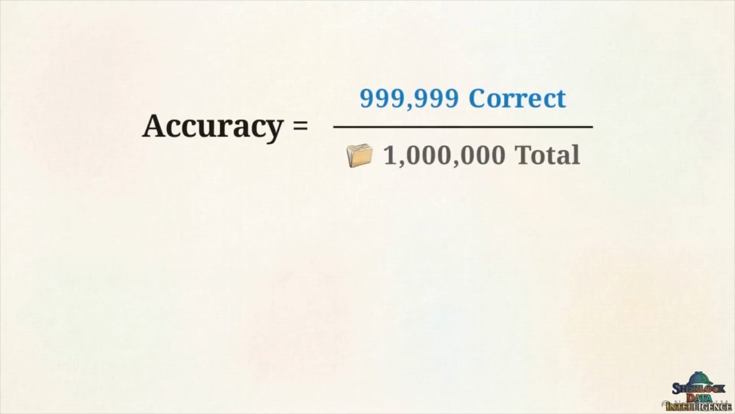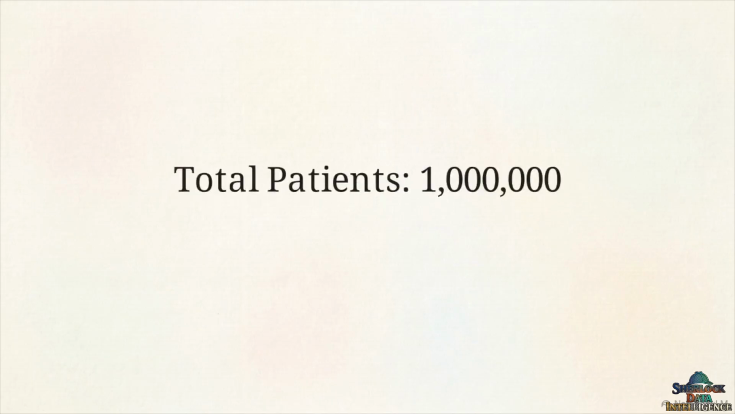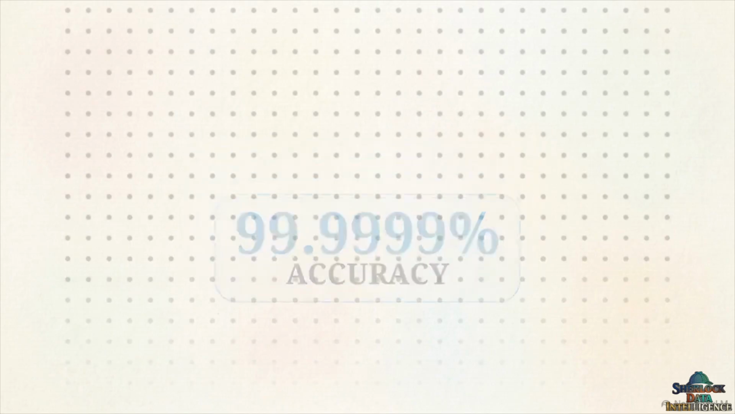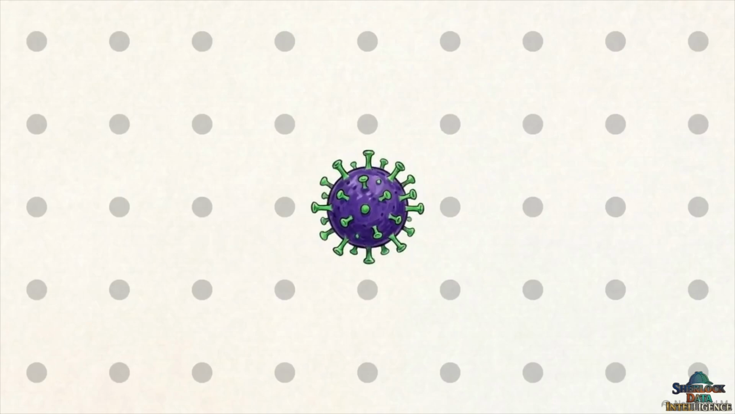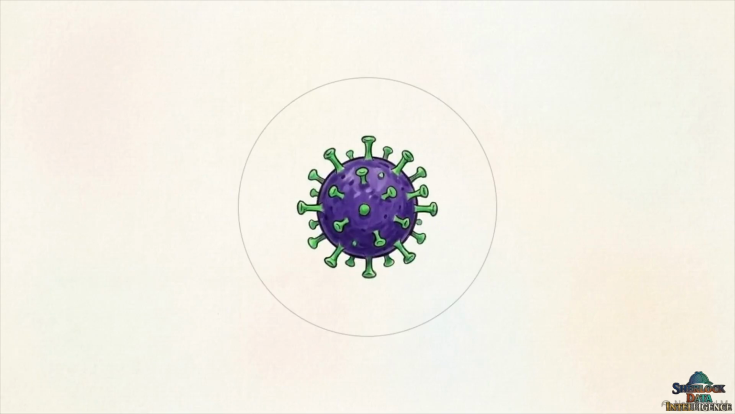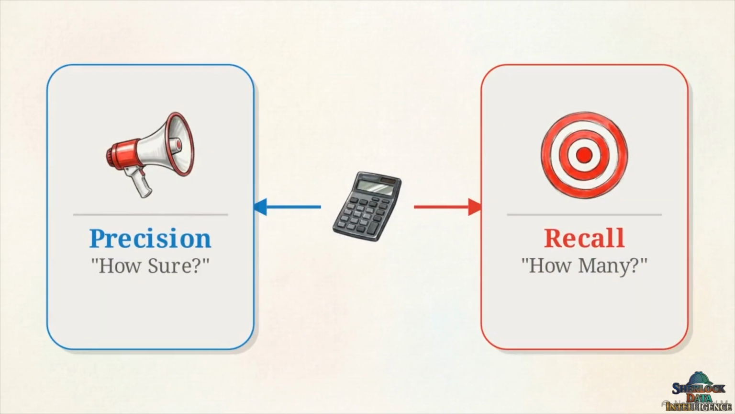If we grade this lazy model using standard accuracy, the math checks out perfectly. Out of 1 million patients, it got 999,999 right. That is 99.9999% accuracy. But it completely failed its medical purpose because the only patient who actually needed treatment was ignored. When you are searching for rare anomalies, whether that is a disease, a fraudulent credit card transaction, or a manufacturing defect, overall accuracy hides the truth. To evaluate models like this, we have to split our grading system into two specific targeted questions.